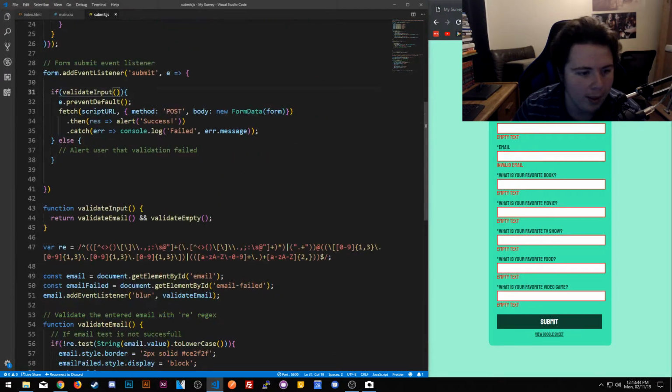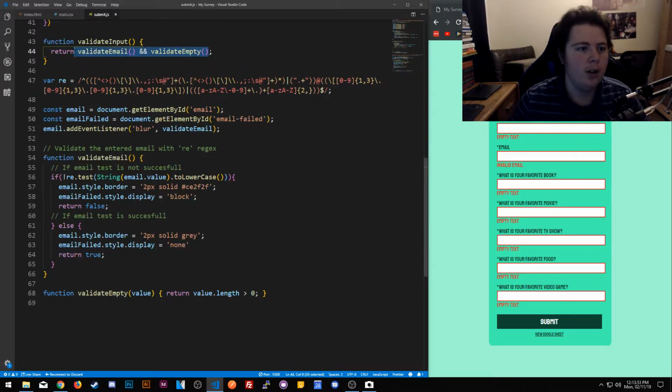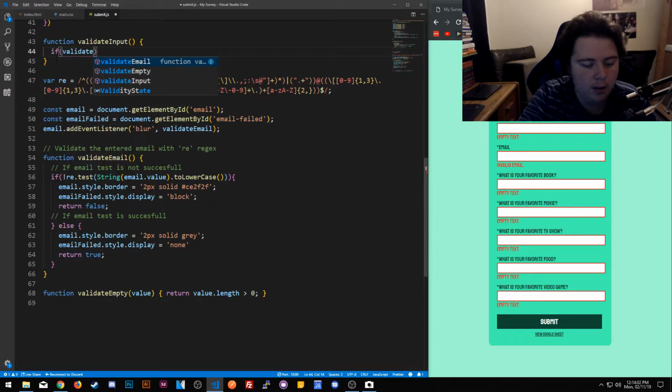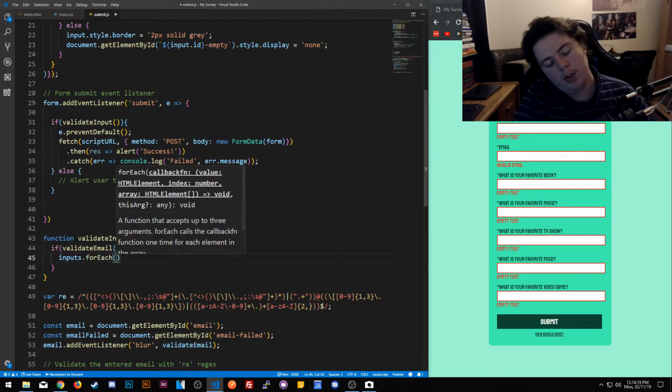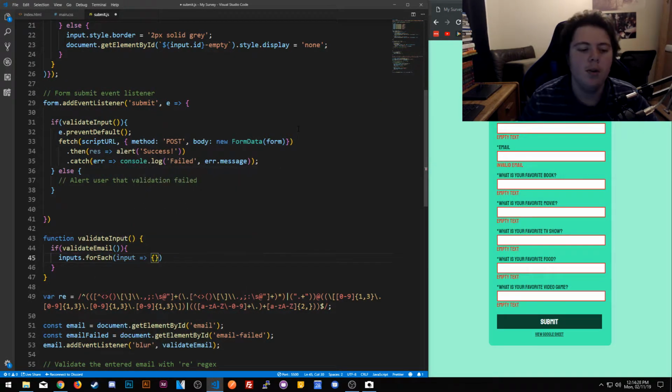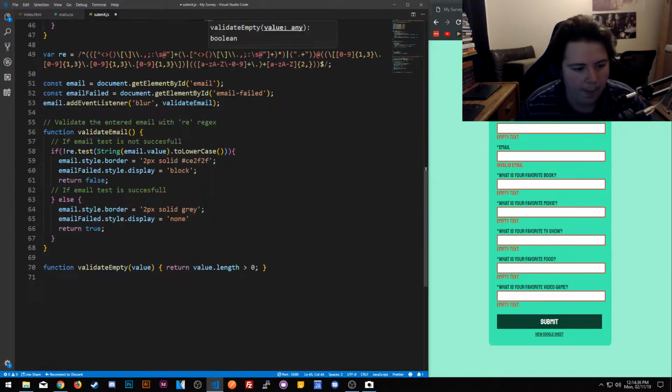So what you have to do is come here to validate inputs, validate, make sure these are all right. So validate actually for each. We're actually going to use something here. So if validate, okay, we're going to do it for each. We input stuff for each, and then we'll check to see if there's input stuff for each input. And we will do validate empty, and the value.